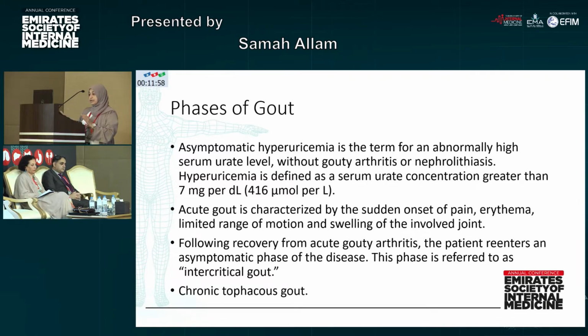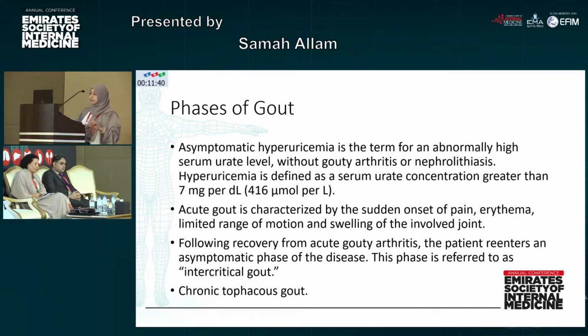Between two attacks of acute gout, the patient can go to a certain phase which is called intercritical gout. Intercritical gout means that it is the phase between the two attacks where the patient is totally free. If the patient continues like this, he will go to chronic tophaceous gout.